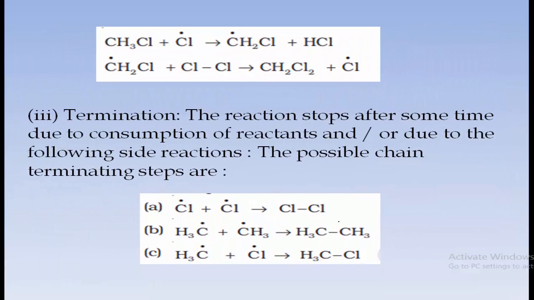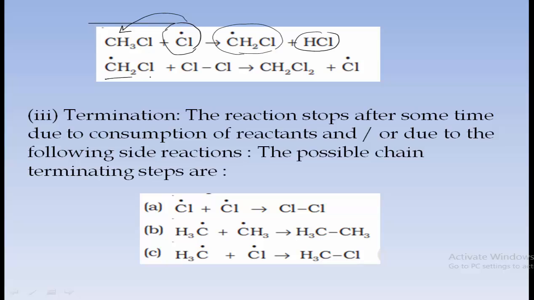Now you can observe that CH3Cl is formed, and again the chlorine free radical which is formed, what does it do? It will take one hydrogen atom from this CH3Cl, and thus it forms CH2Cl dot, and again forms HCl.